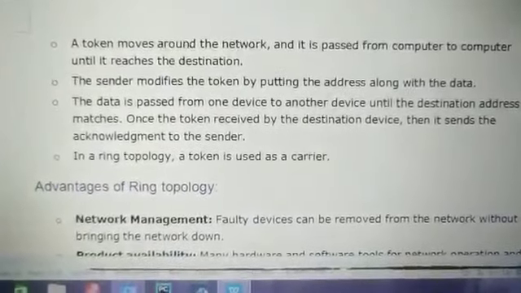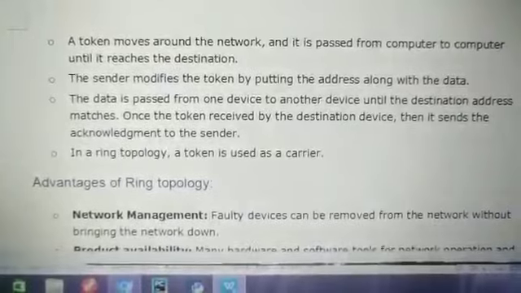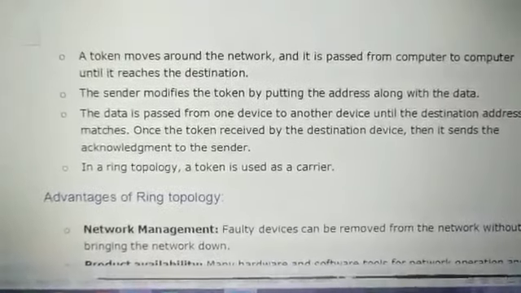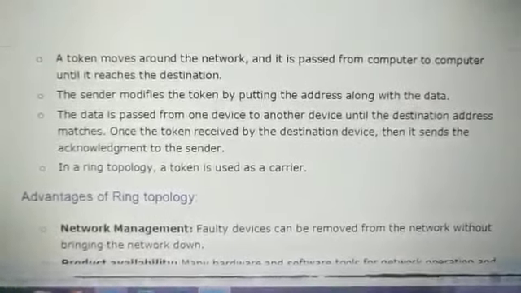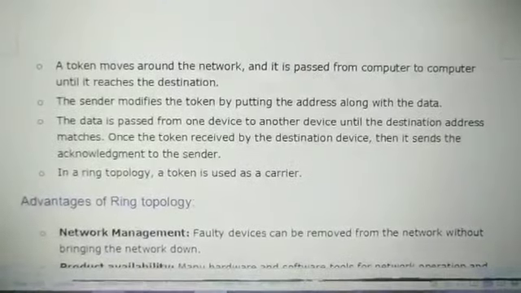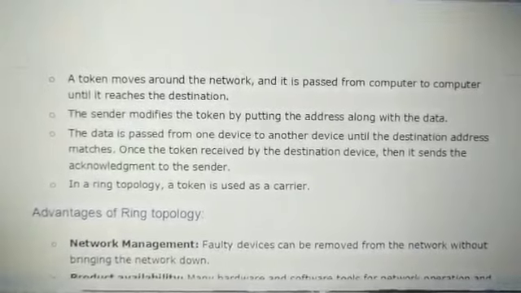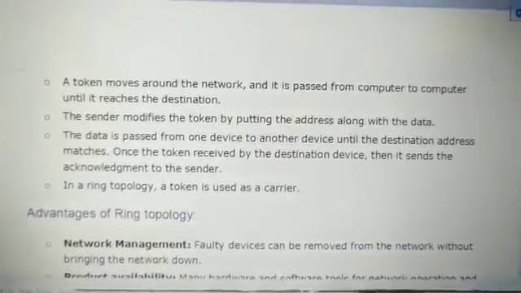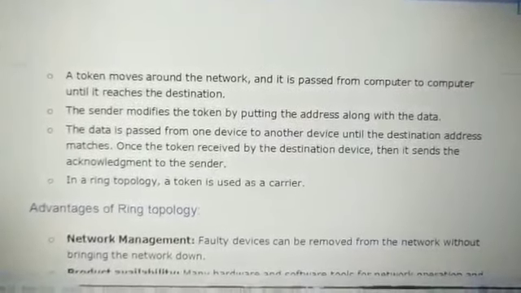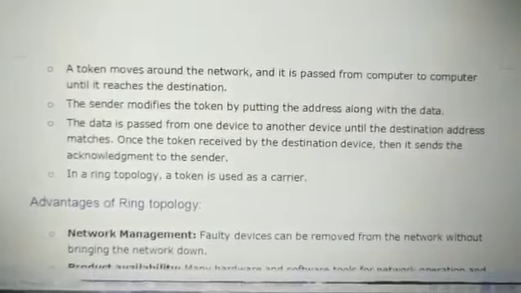Why is it moving? It is checking the destination address with the rest of the nodes. If it finds a match, that yes, this is the destination address and this node has this address, then what will happen? They will copy the information.